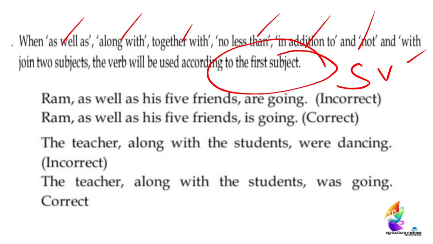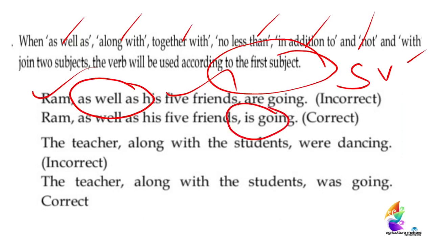Ram as well as his 5 friends are going. Yes, it is wrong. The first subject is Ram, the second subject is 5 friends, and there is as well as in between. So we have to see the first subject. It is singular, so we have to use a singular verb.